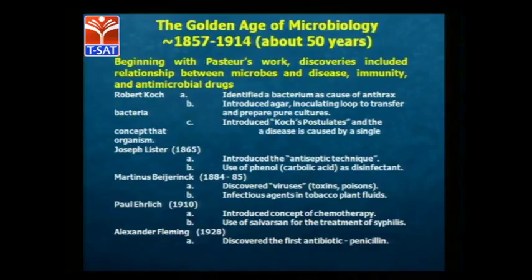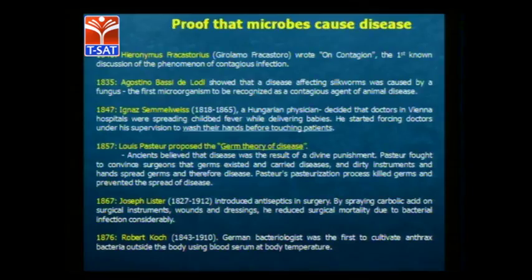These scientists developed these ideas and identified these things, which are proof that microbes cause disease. In 1546, Hieronymus Fracastorius observed that contagious infections occur. In the same way, for the germ theory of disease, in 1857 and 1867 Joseph Lister used antiseptics in surgery.